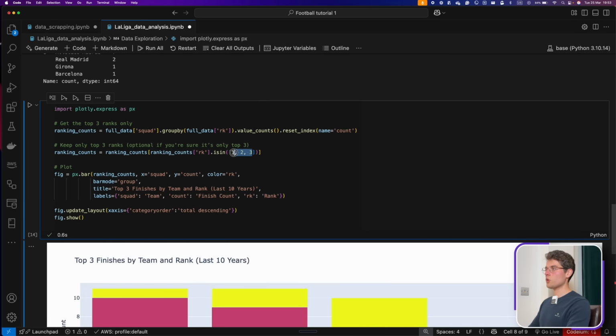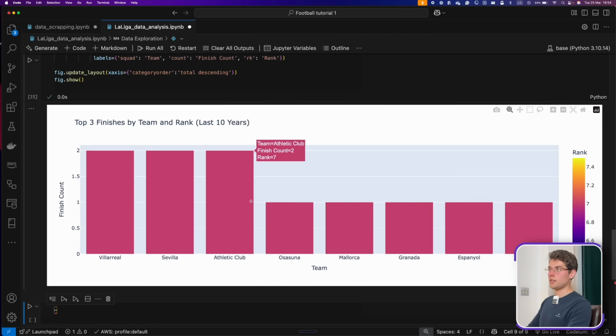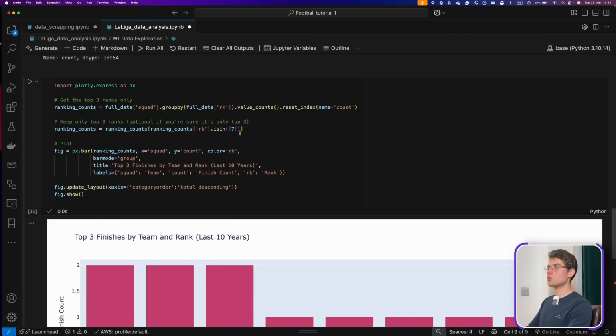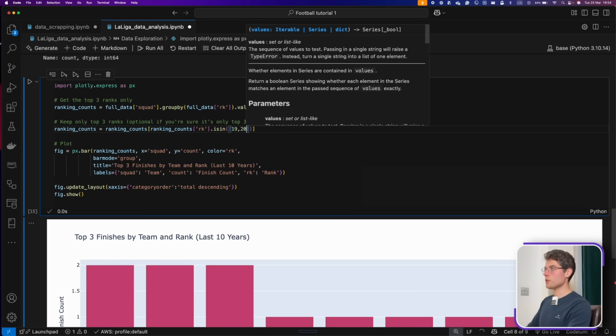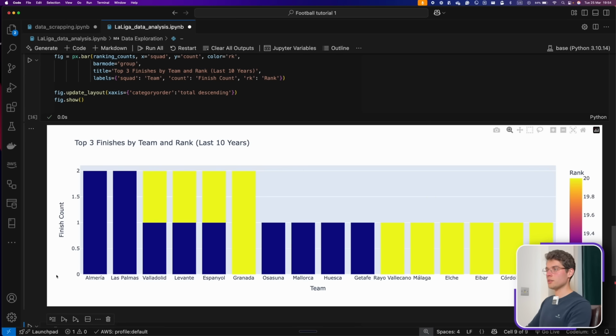If I wanted to just look at, for example, the 7th position to see for the Conference League, we can see here that the 3 teams for the past 10 years that were in the 7th position at the end of the year were Villarreal, Sevilla, and Athletic Club. If you want to see the last 2 teams of the year, the ones that were relegated, we can also do the 19th and 20th position, and we can see that Almeria and Las Palmas, twice they ranked 19th, whilst Valladolid once ranked 20th and once ranked 19th.